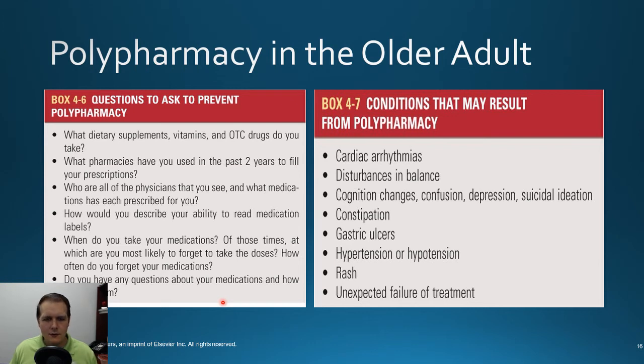Have them teach back to you in order to identify any errors they may have about their medication regimen, right? And again, a lot of different issues may result from polypharmacy. They can develop arrhythmias. They can have disturbances in balance, which means they're more likely to fall. And when old people fall, they tend to break hips. They break their femurs. This can lead to significant morbidity.